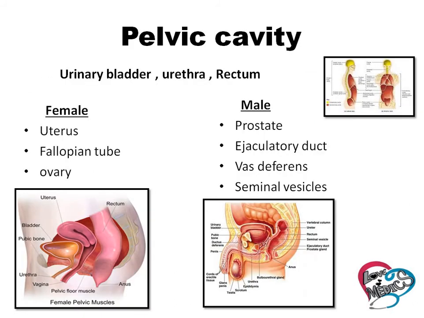Pelvic cavity. The pelvic cavity has the urinary bladder, urethra and rectum, which are the same for male and female, but in female, the uterus, fallopian tube and ovary. These reproductive organs are present in female, and in male, the prostate, ejaculatory duct, vas deferens and seminal vesicles are present in the male pelvic cavity. The urinary bladder, urethra and rectum are present in both male and female.